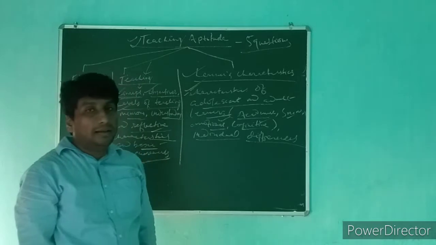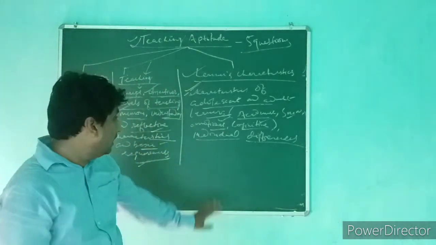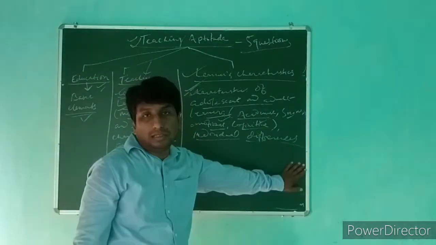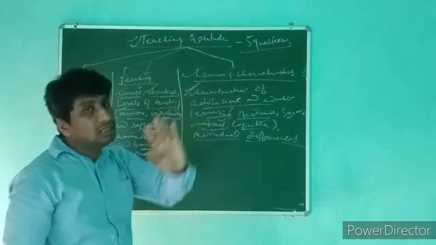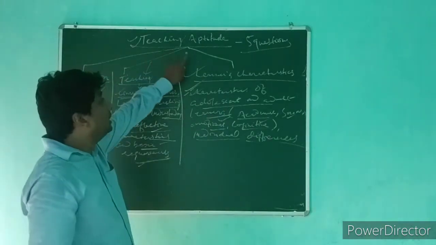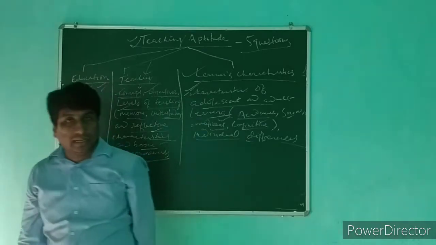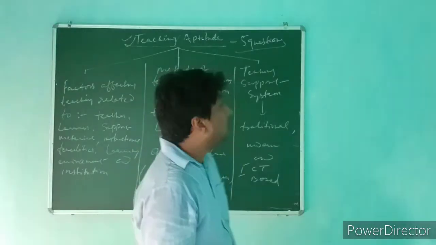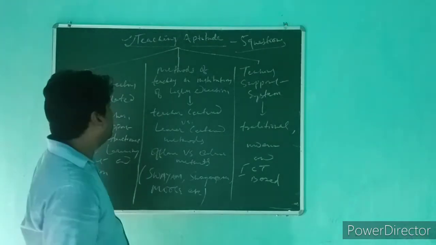Any learner varies from individual to individual, and we have to study what those differences between individuals can be. So these are the first 3 subtopics within teaching aptitude, which is part of your paper 1 UGC NET syllabus. Now let's see the other remaining 4 subtopics.